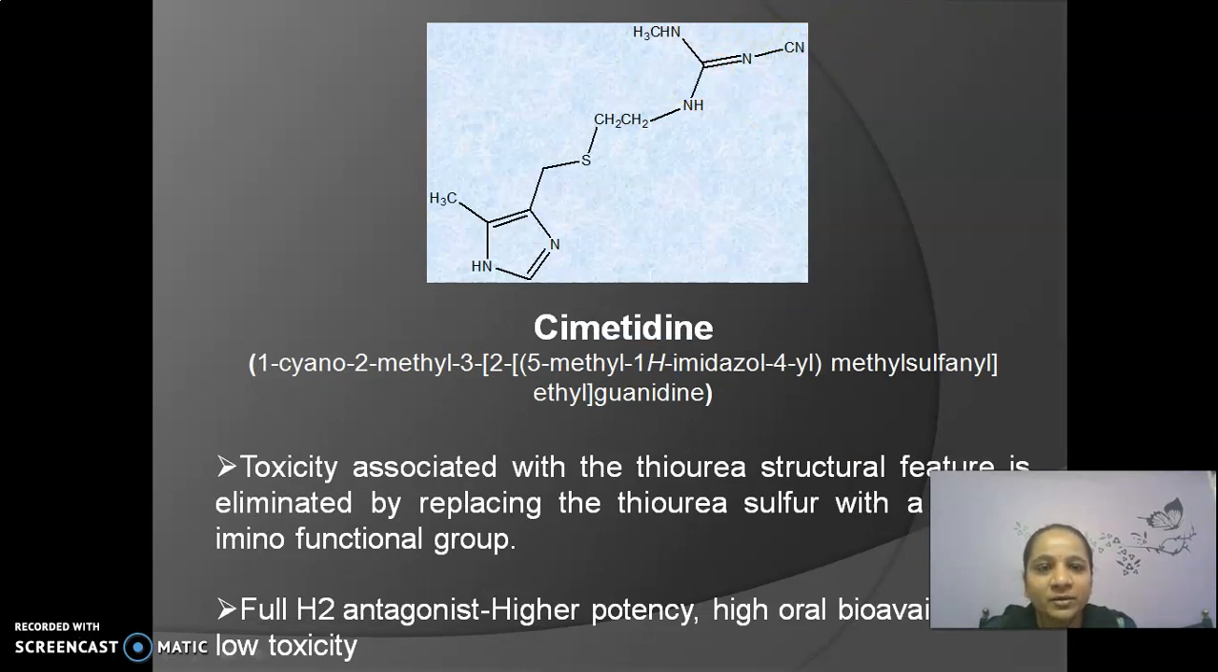Instead of the thiourea group, it is replaced with a cyano-imino functional group. That means a cyanide group is attached to the carbon-nitrogen double bond, called the imino. The cyano-imino functional group reduces the toxicity associated with the thiourea group. The remaining structure is the same as the previous one, and we get the molecule called cimetidine. This cimetidine is a full H2 antagonist with higher oral bioavailability, highest potency and low toxicity.